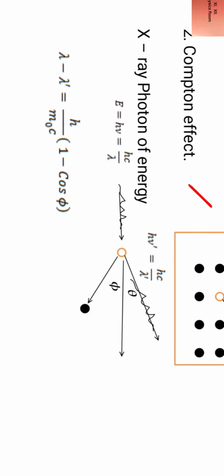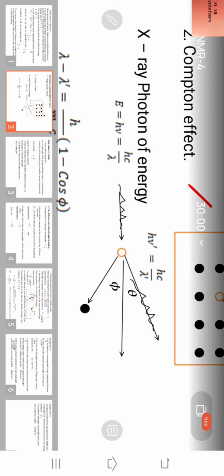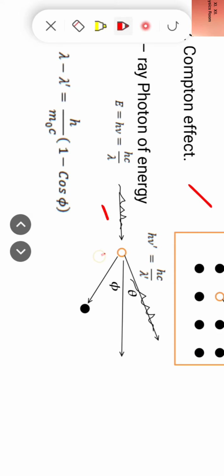When an X-ray photon of energy E equal to h nu or equal to hc by lambda is made incident on a material particle, this is the photon and this is the material particle, it gets scattered with energy lesser than the energy of incident radiation, making an angle theta with the direction of incident radiation, and phi is the angle made by the material particle with the direction of propagation of the photon.